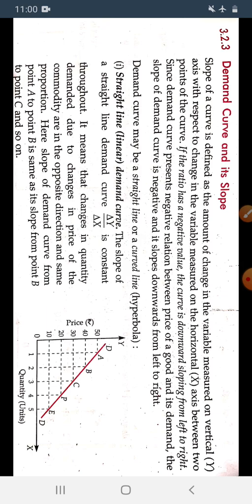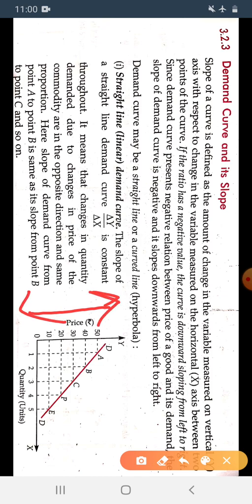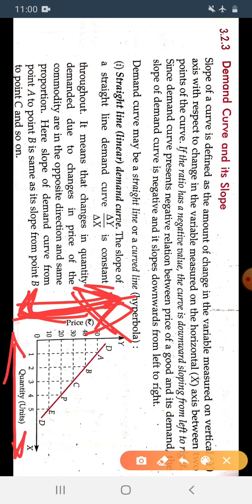Okay, what it says: the slope of any curve defines the amount of change in the variable measured on the vertical axis. It shows how much the variable we have taken on the vertical axis changes with respect to change on the x axis.